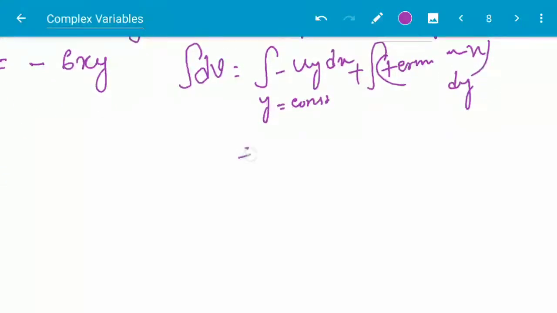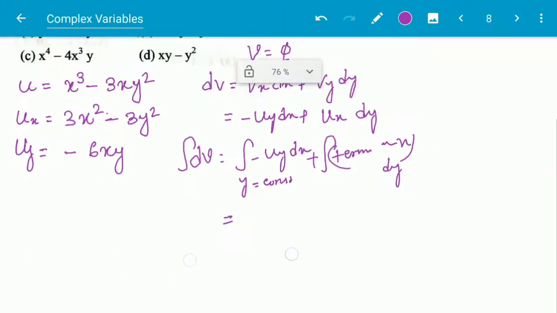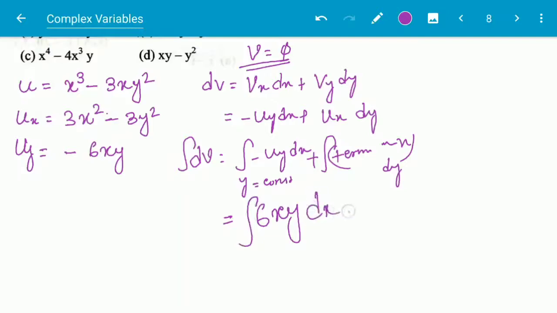So this will be minus of uy. What is minus of uy? Minus of uy means 6xy, integration of dx, plus terms not containing x.